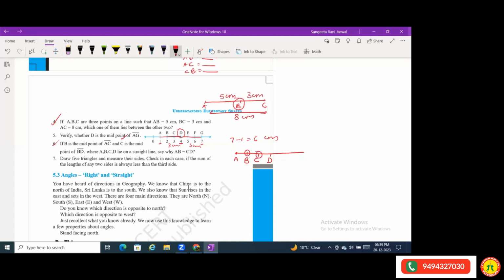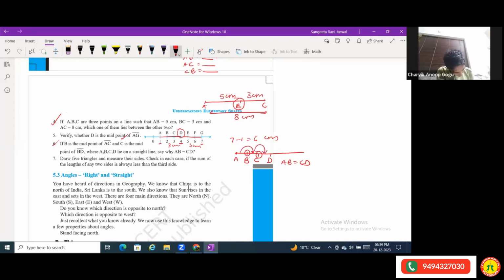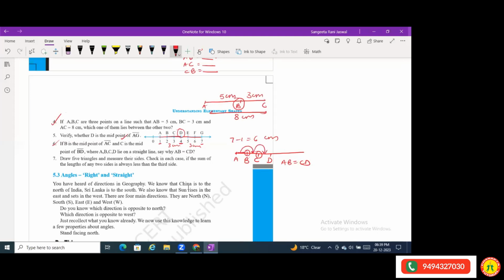So can I say that AB is equal to CD? Yes, ma'am. See, because this part is equal to this part, and this part is equal to this part. So that means all the parts are equal.